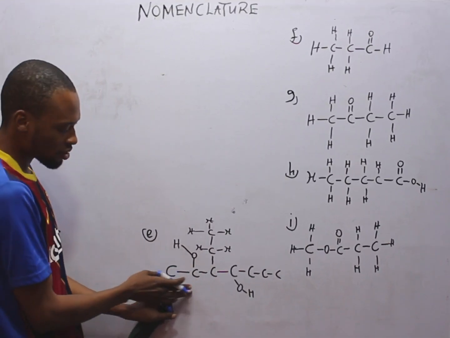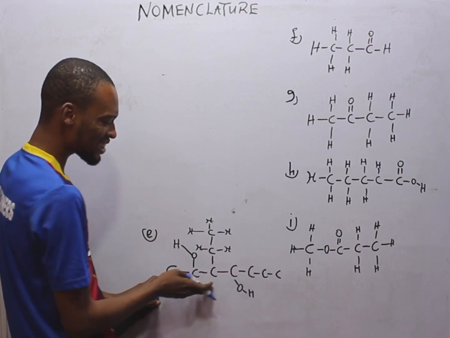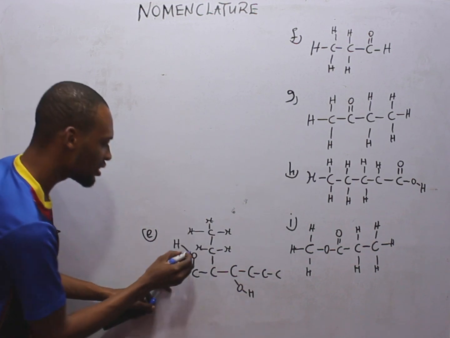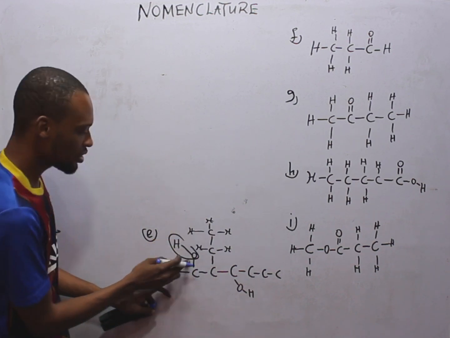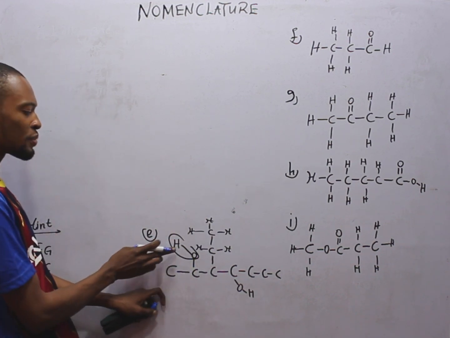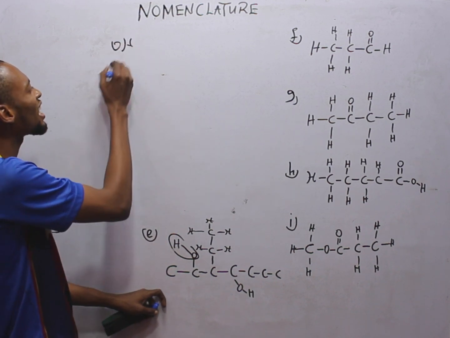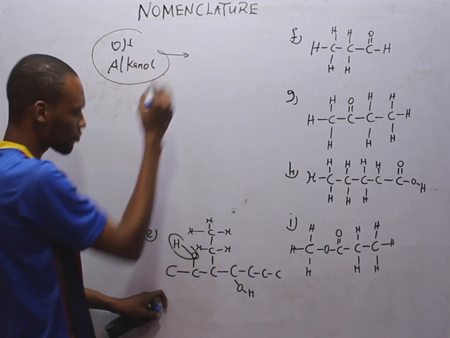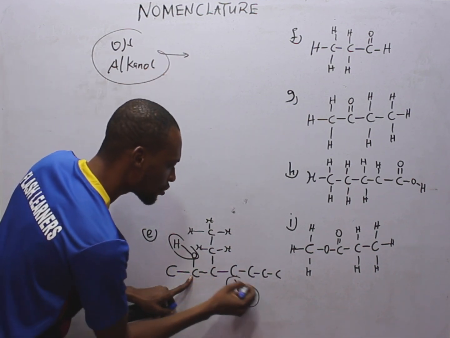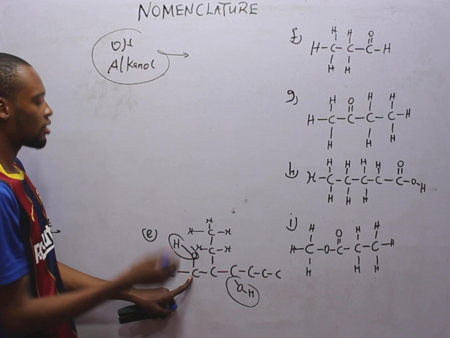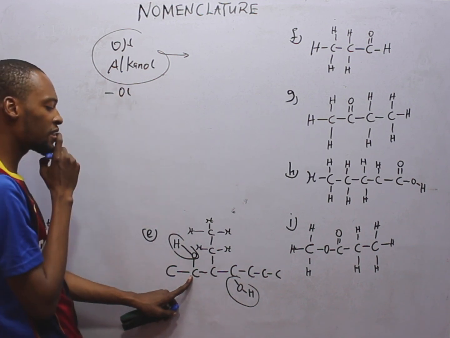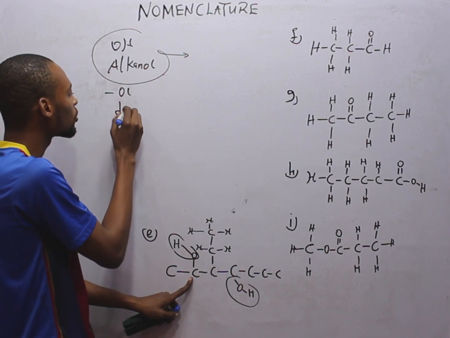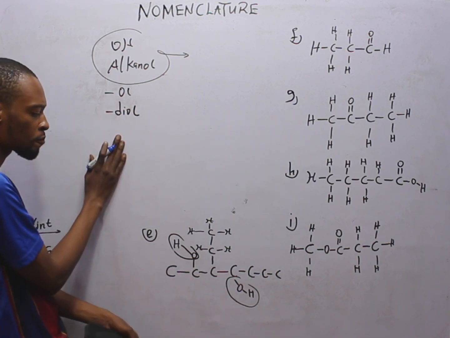This is disguising. Looking at this compound, every other thing is hydrogen. This is the reason they ignored it. Secondly, take note of here: a single bond from carbon to oxygen to hydrogen. This represents an OH group, an alkanol. This is another OH group. So we have alkanol as the suffix, but this time we will arrive at diol since we have 2 OH.